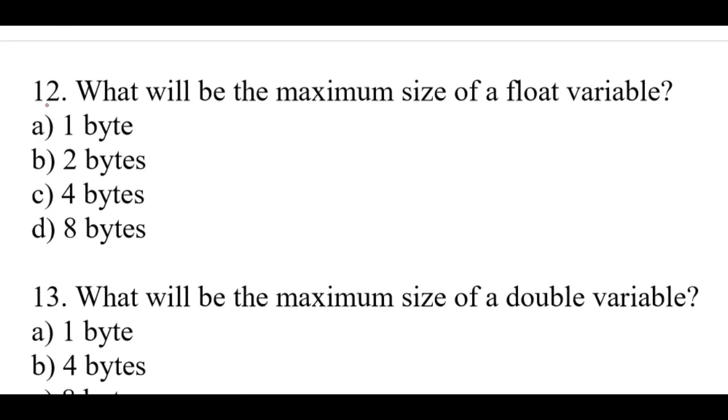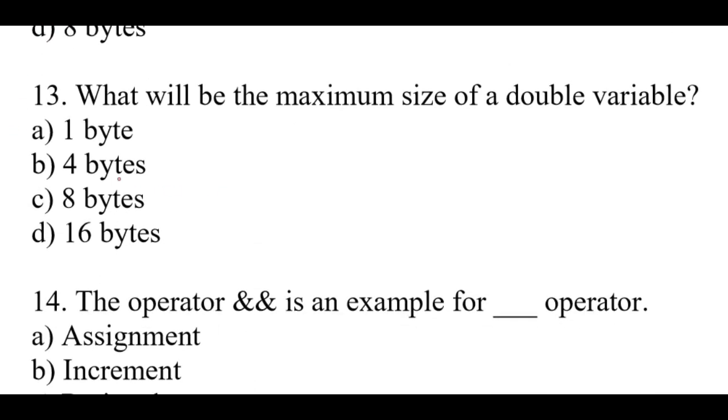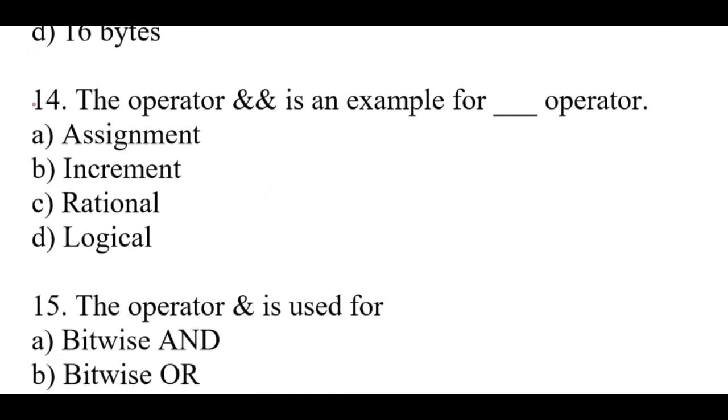Question number 12. What will be the maximum size of a float variable? Right option is C. 4 bytes. Question number 13. What will be the maximum size of a double variable? The right option is C. 8 bytes. Question number 14. The operator double ampersand is an example for dash operator. The right option is D. Logical.